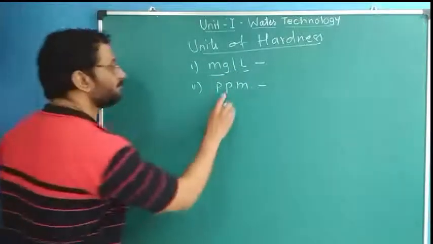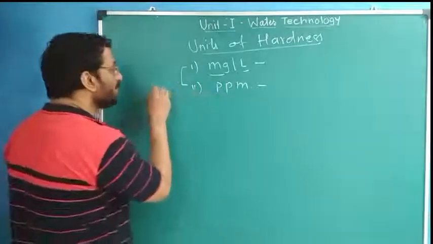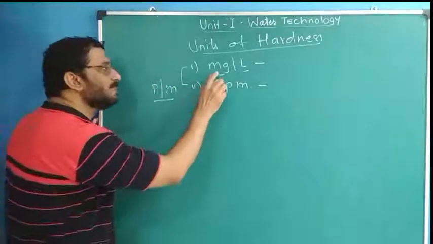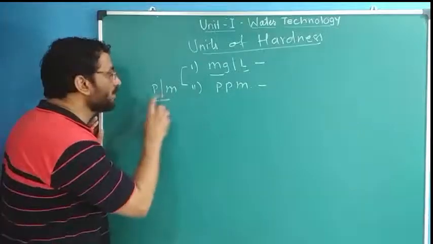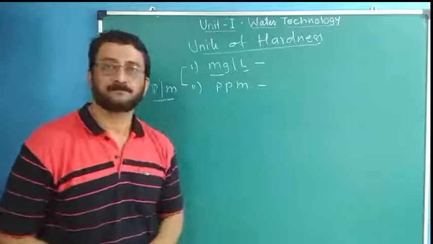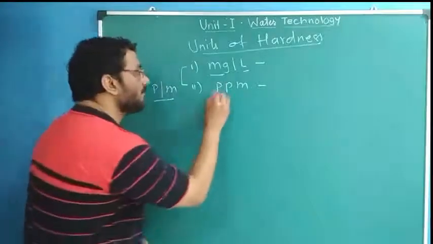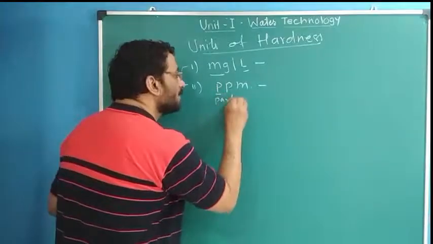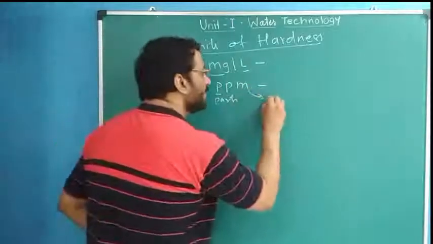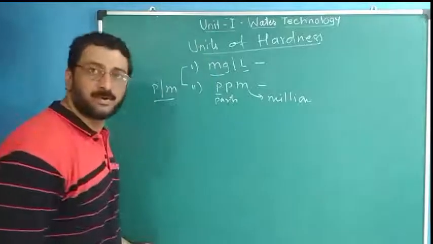Parts per million. See, these two units are actually the same. Instead of using the word milligram, they have used the word parts. What is the definition of these? Parts per million is the number of parts of CaCO3 equivalent of water per million parts of water.